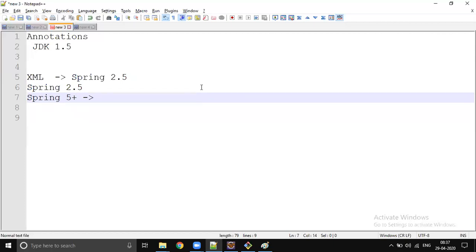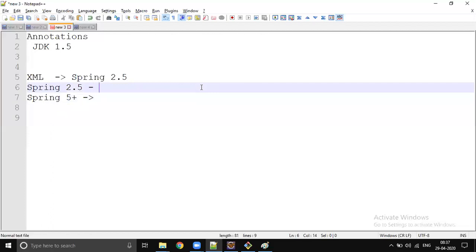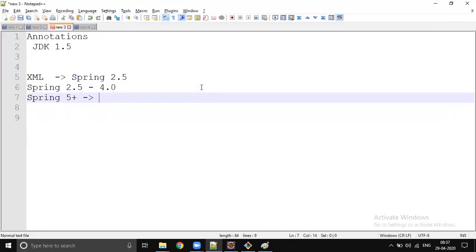If you look at the older versions of Spring applications, you might see pure XML configurations. In between, if you see any Spring application from Spring 2.5 to 4.0, it's a mix of annotations and XML configuration. But with the latest versions of Spring, right?